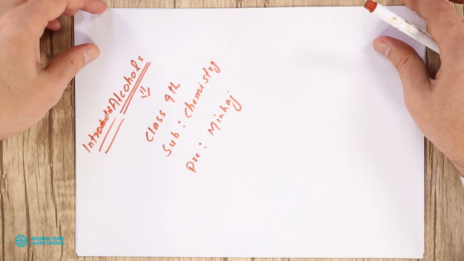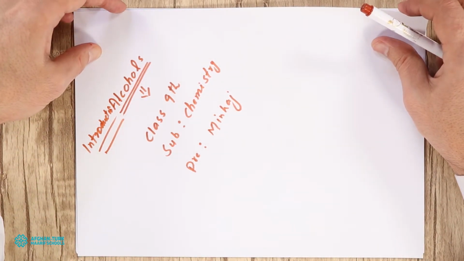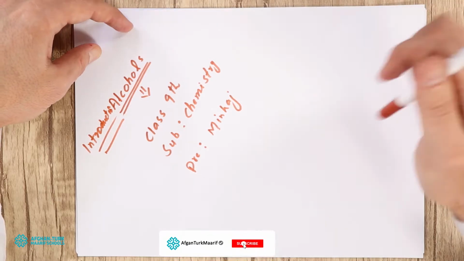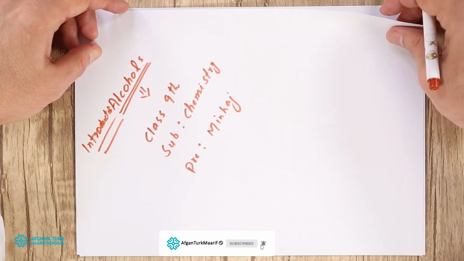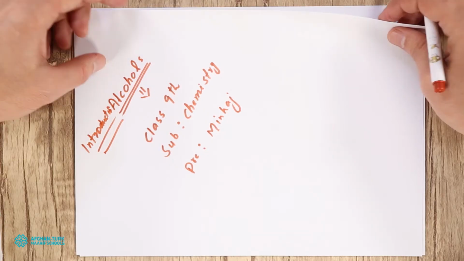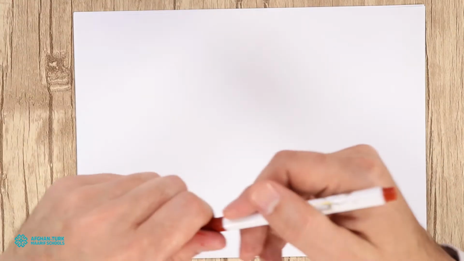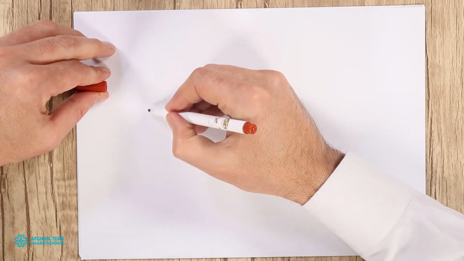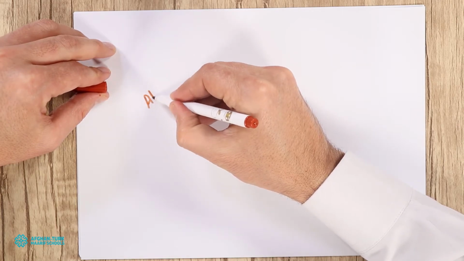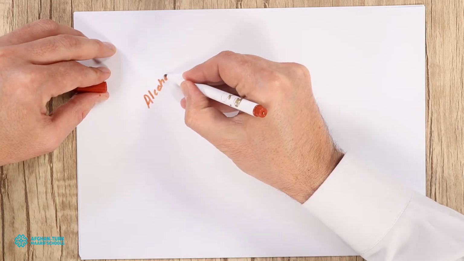Okay, so you know that alcohols, what does it mean? Alcohols are simply, we can say, organic compounds. Here we will talk about alcohols.